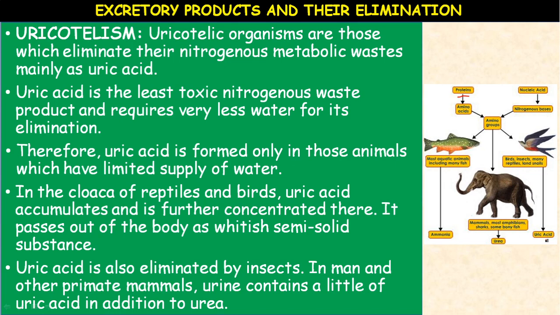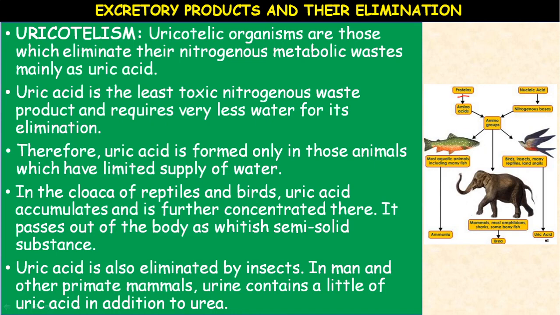Okay, the process in which the amino acids are converted to ammonia is called ammonotelism. If the amino acids or the proteins are converted to the nitrogenous waste material called urea, then it is called Ureotelism. If it is converted to uric acid, then it is called Uricotelism.